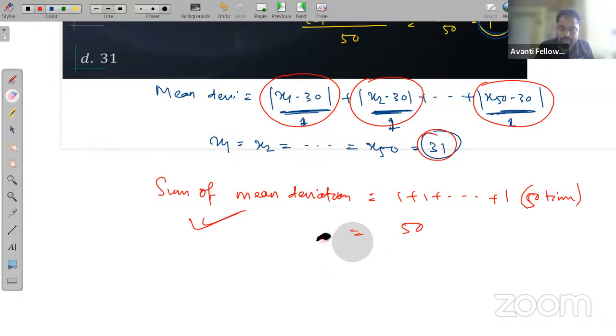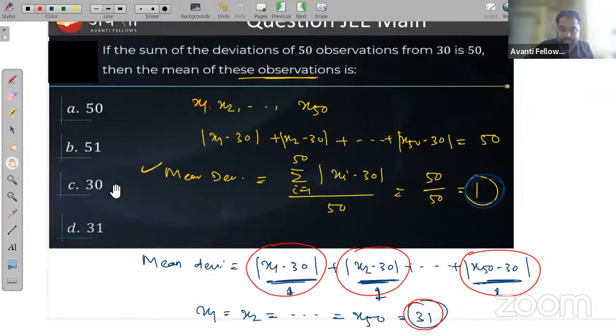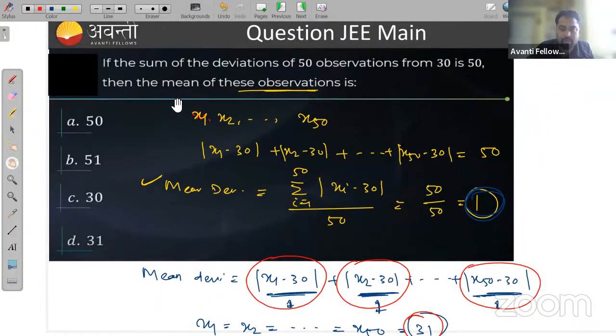The sum of deviations is given as 50, but it is asking to find the mean of these observations. What is the mean of these observations?